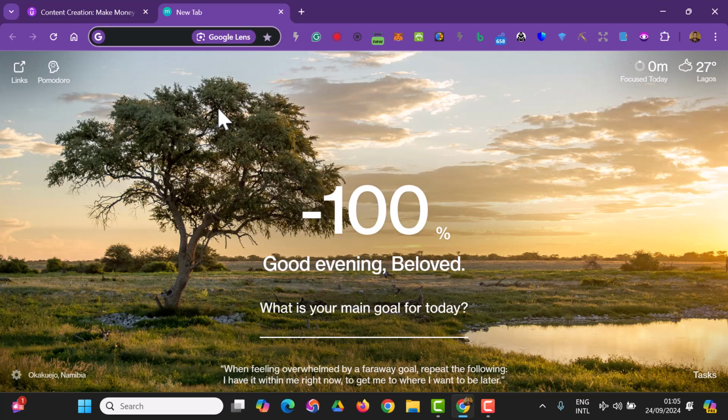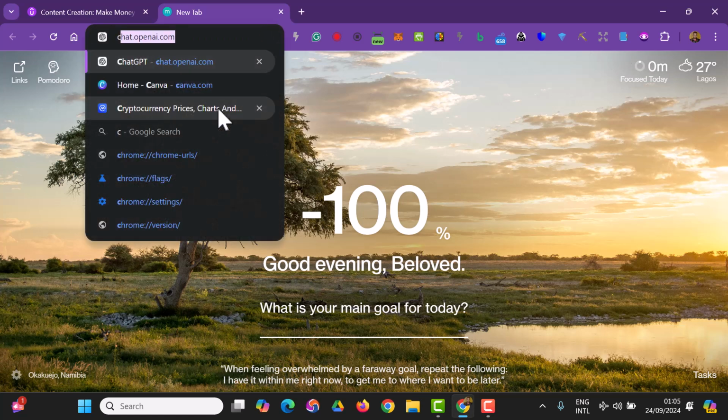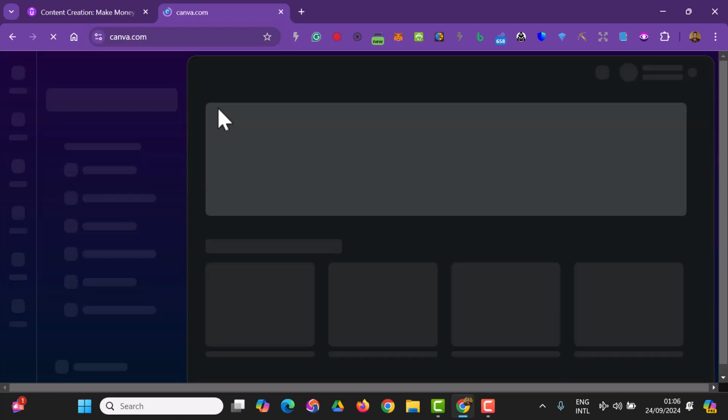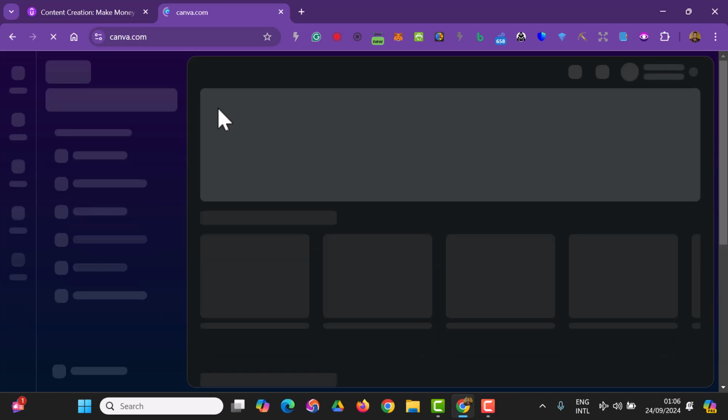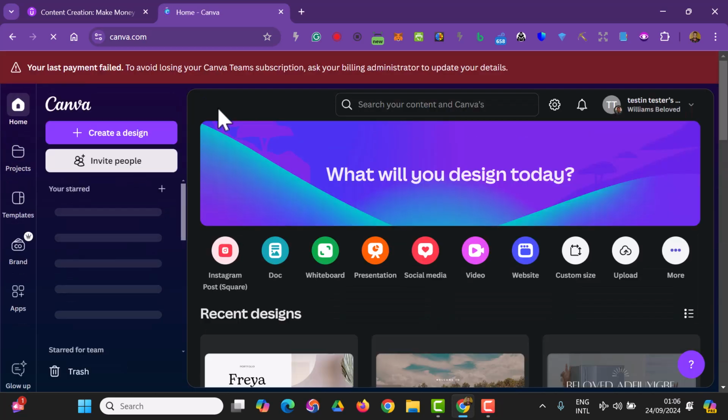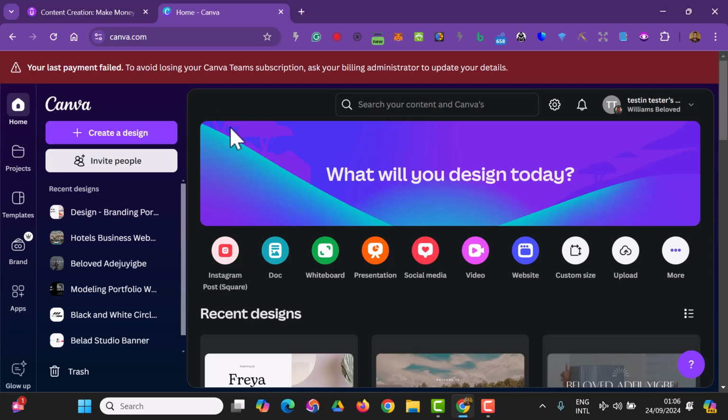Welcome back, guys. As a creative, you might want to create a resume for yourself or a resume for a client. You can make money creating resumes for people if you master the art of creating resumes. It's very easy. All I have to do is come to my Canva, and you have opportunities to create resumes for people. Let's say you want to create a resume for me. If you can create for others, you can actually create for yourself. So there's another way you can make money with Canva: you can freelance by creating resumes for people.